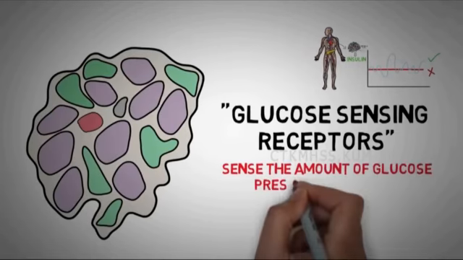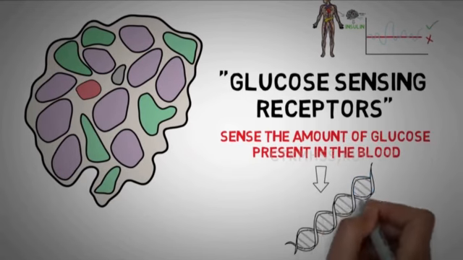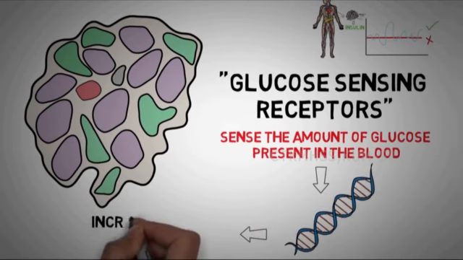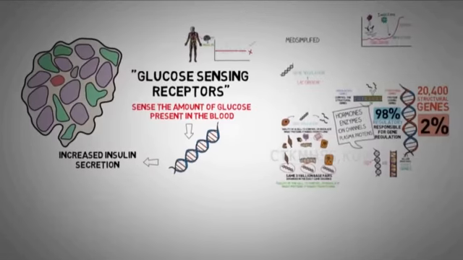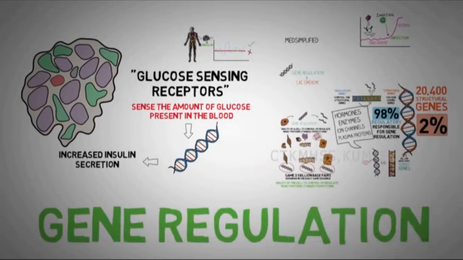When the blood glucose rises, it is noted by the receptors, which send the information to the DNA. The regulatory genes located behind the insulin gene note this and increase the amount of insulin produced by the structural genes. This is one simple example of gene regulation.